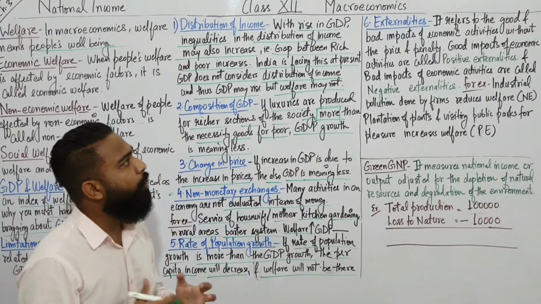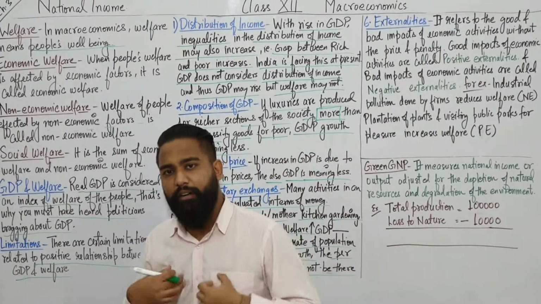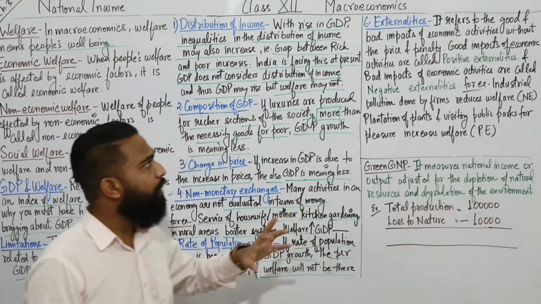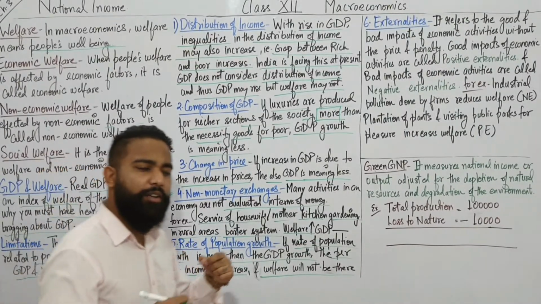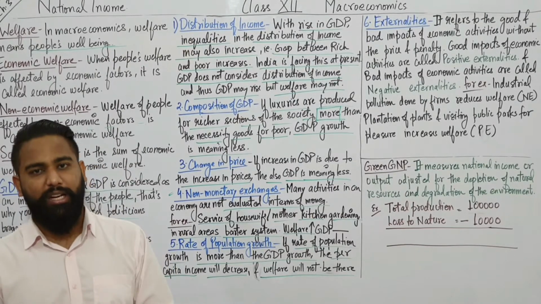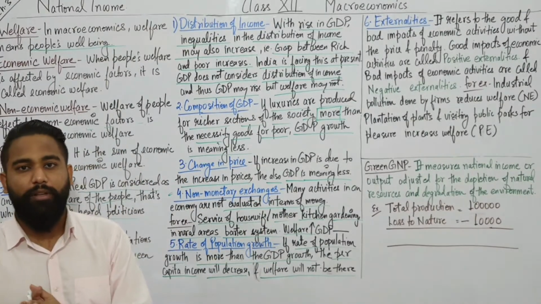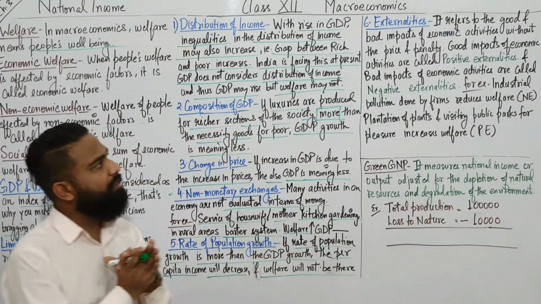It means whatever good and whatever bad our economic activities are doing with nature, or with anything else, without paying the price or penalty, then it refers to externalities.